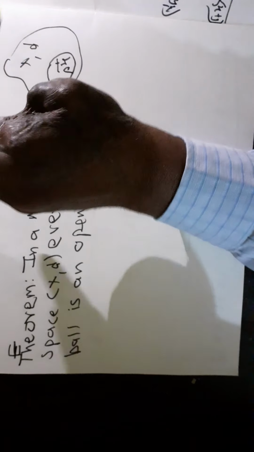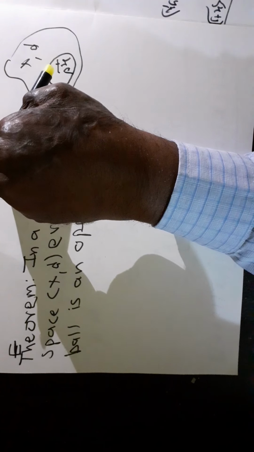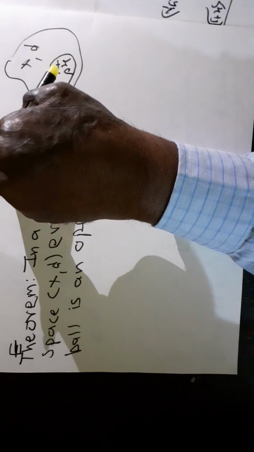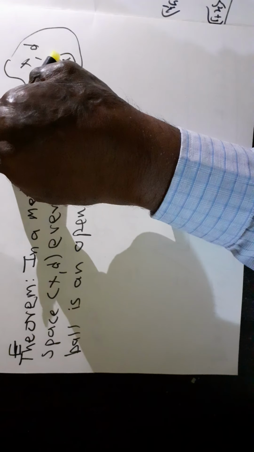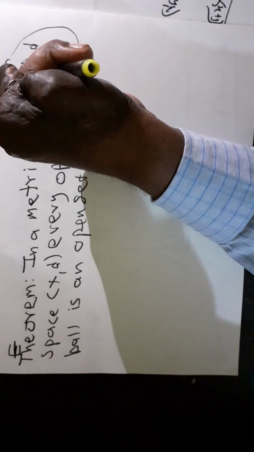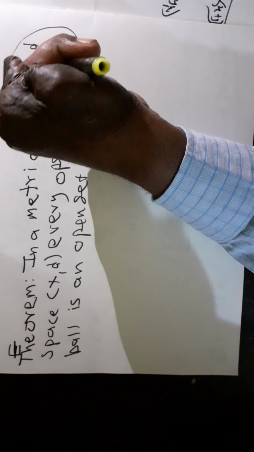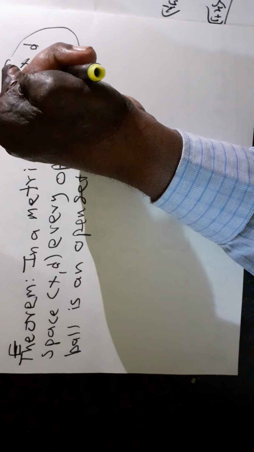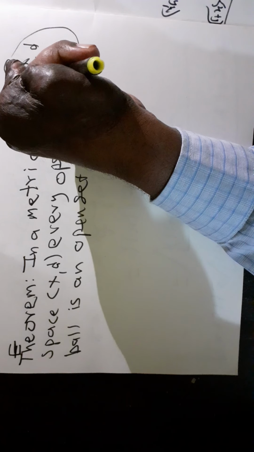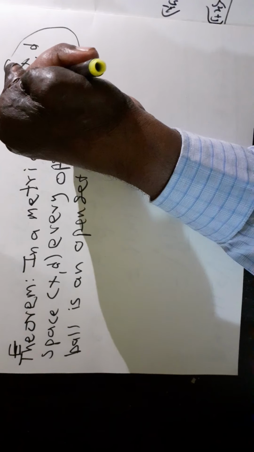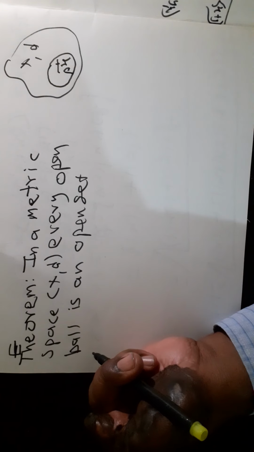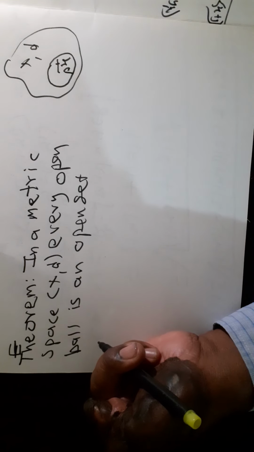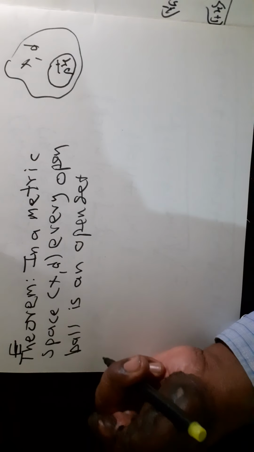We know what the open ball centered at p and radius r is. It is the set of all elements x belonging to X such that the distance between the point p and x is less than r. Now here we prove that in any metric space (X, d), every open ball is an open set.